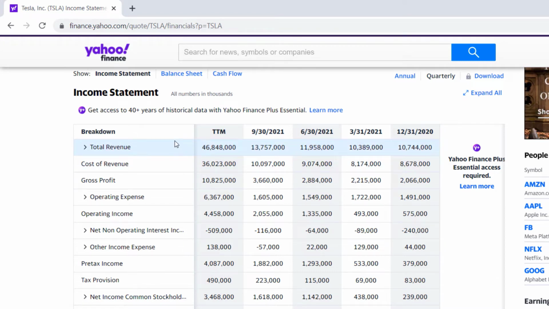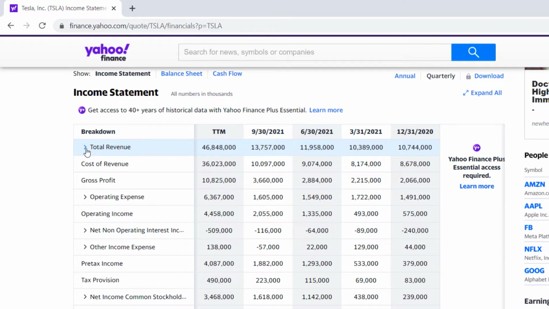So the first thing you want to look at for our income, and the goal of our income statement, is it's going to show us what our earnings are. How much money did we make? That's the big question it's asking. Did we make money or did we lose money? So first, as far as making money, you want to have money coming in. You want people to buy your goods and services. That's total revenue. You could actually call this total sales if you wanted to, and that would be perfectly fine.